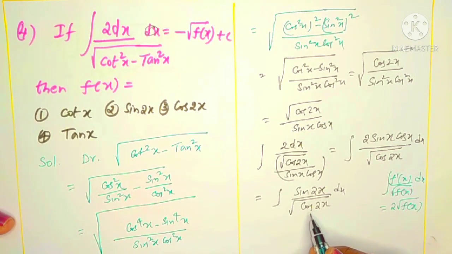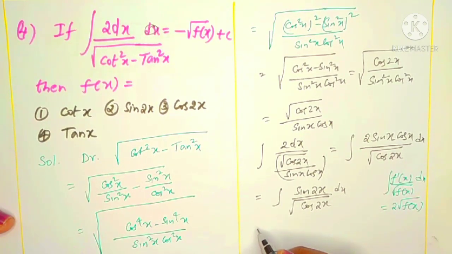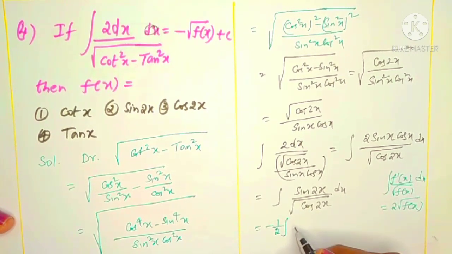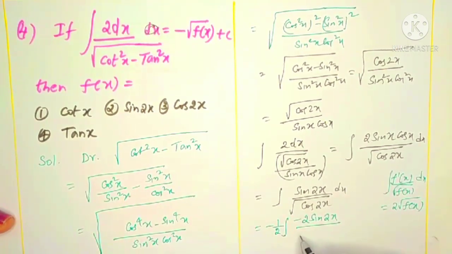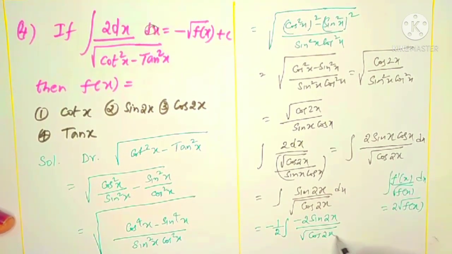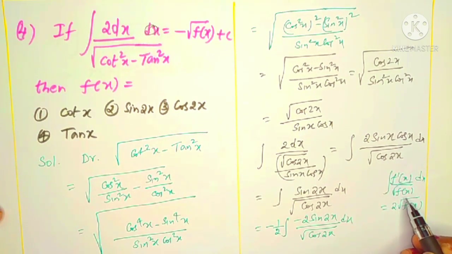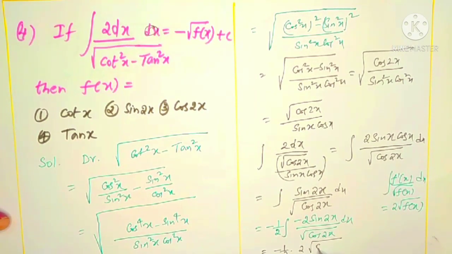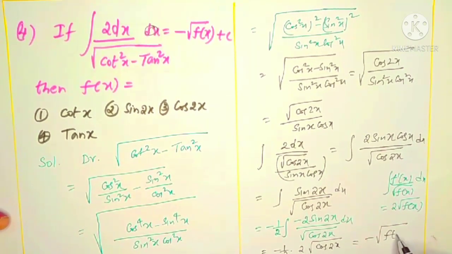What is the derivative of cos 2x? Minus 2 sin 2x. What is missing here? Only minus 2 is missing. For that we can divide and multiply with minus 2. Divide by minus 2 and multiply by minus 2, giving minus 2 sin 2x by root over cos 2x. Now this is exactly in the form of f dash x by root f x, whose integral is 2 root f x. Already minus 1 by 2 is there into 2 root f x. In place of f x, what is there? Cos 2x. I am not writing the constant c.